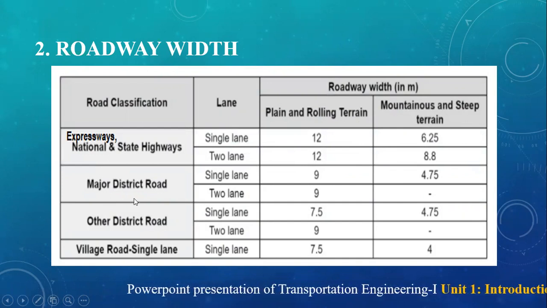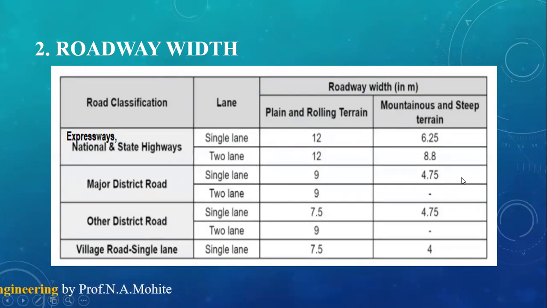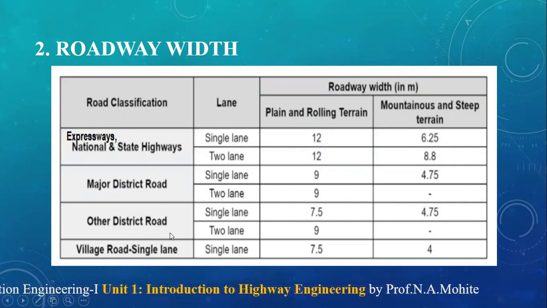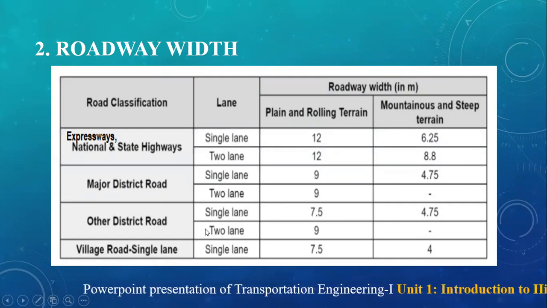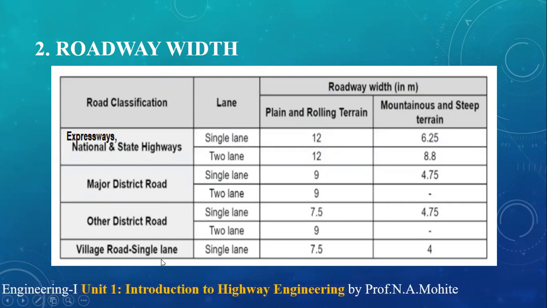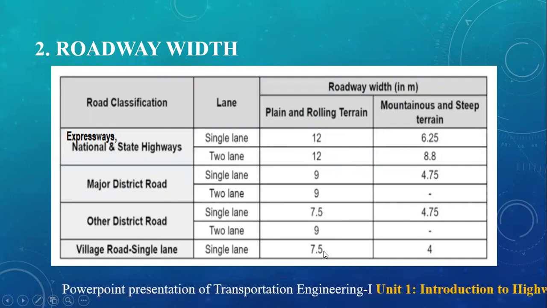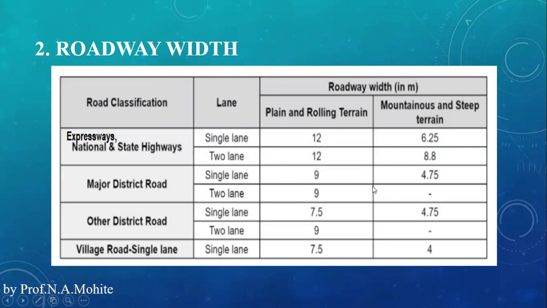For a major district road single lane, the roadway width should be 9 for plain and rolling terrain, and 4.75 meter for mountains and steep terrain. Likewise for two lane it remains 9. For other district roads it is 7.5 for single lane, 4.75 same as the major district road, and the two lane width remains the same. In the case of village roads, only single lane is provided, with a roadway width of 7.5 in plain and rolling terrain and 4 meter for mountains and steep terrain.